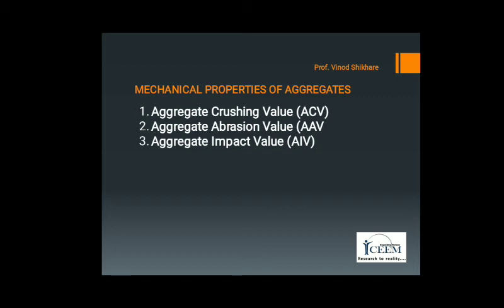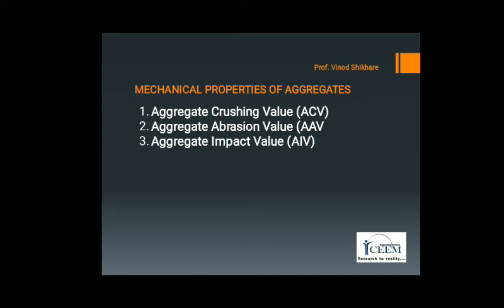The next mechanical property of aggregate is aggregate impact value. Resistance of aggregate to sudden shock or impact is known as toughness of aggregate. Aggregate impact value is a relative measure of toughness of aggregate.